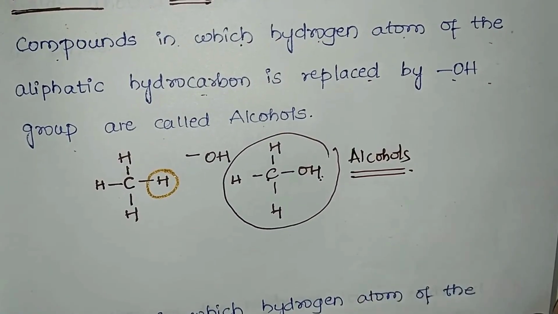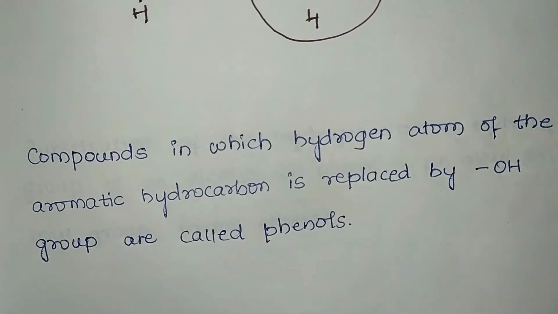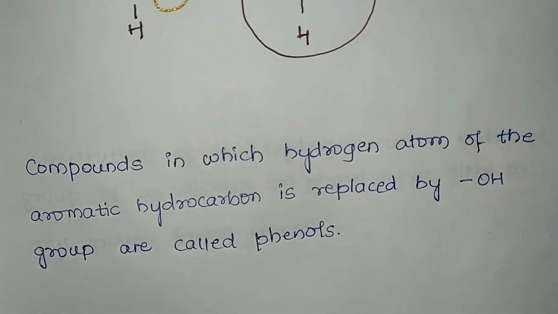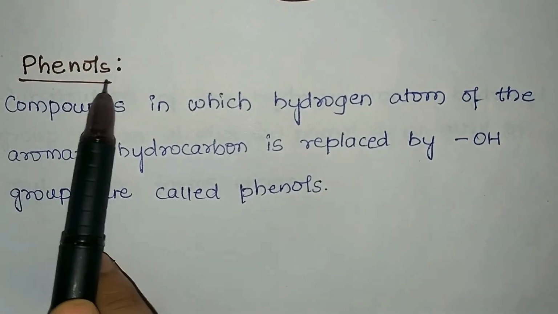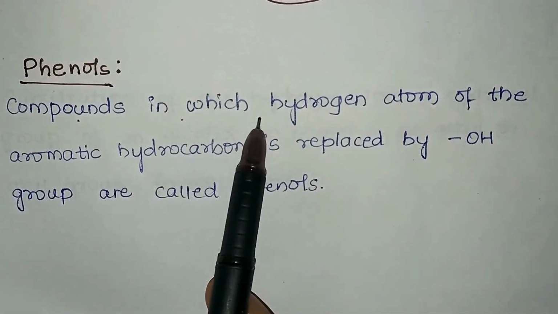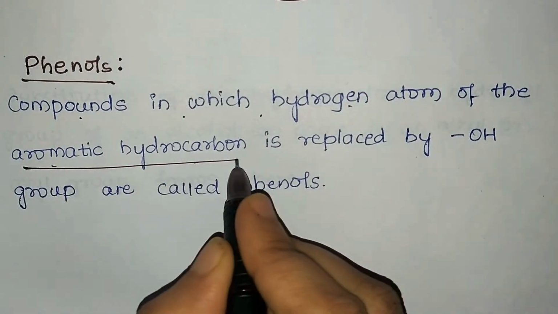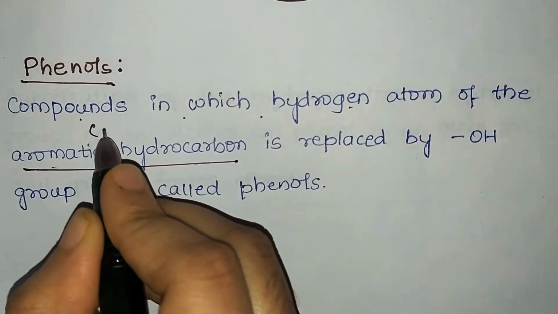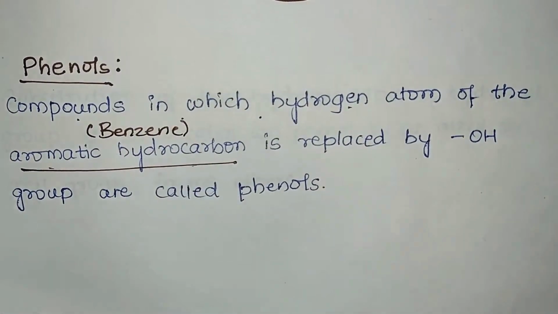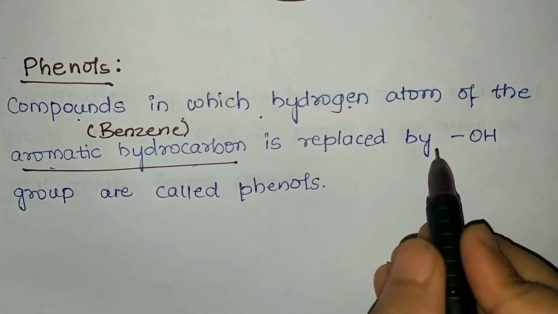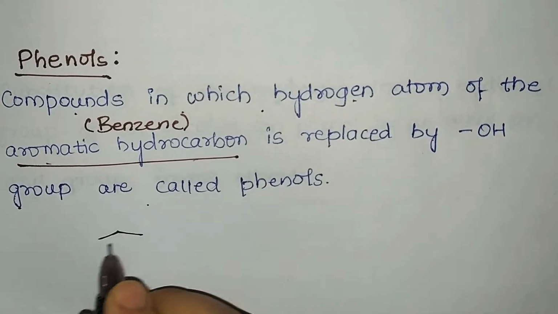Then next, let us go with the phenols. What are phenols? How are they represented? What is the general formula we write? Phenols are the compounds in which the hydrogen atom of the aromatic hydrocarbon is replaced by OH group. I hope you remember aromatic. Whenever you hear the term aromatic, what will flash in your mind? Benzene. Aromatic refers to, usually, benzene compounds that we will be studying at this level. When replaced by OH group, they are called phenol.